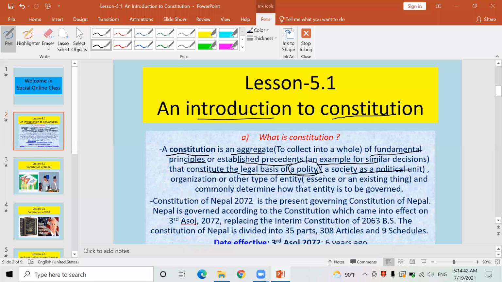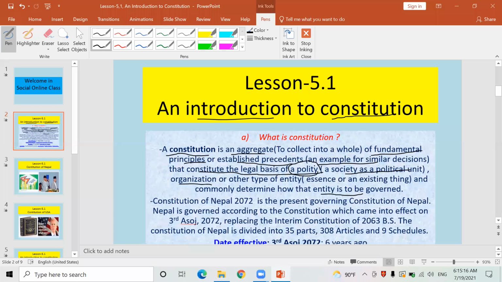It means that political unit means society or organization. Those established decisions and collection of principles work for the organization, work for the society or other type of entity, and commonly determine how that entity is to be governed. Finally, what sort of idea does constitution give? At last, it gives the idea of how to rule the nation.